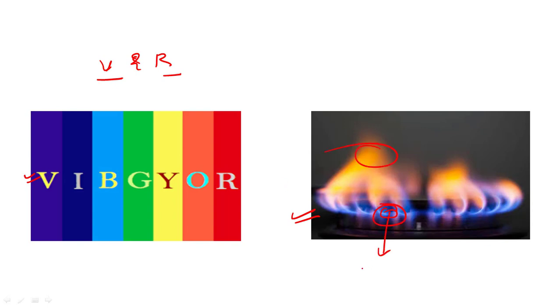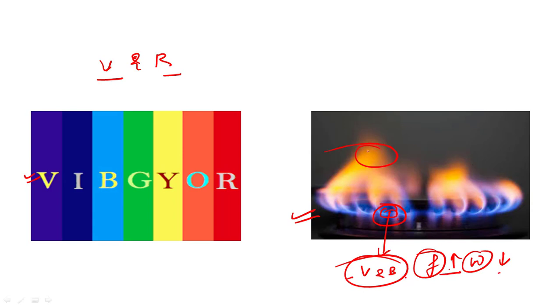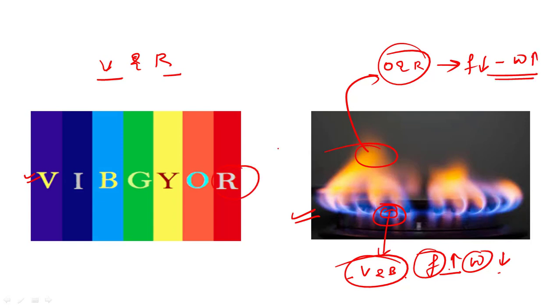This color, which is violet or blue, will have higher energy, that means higher frequency, and that means lower wavelength. And the color which is at the top, that is orange and red, will have lesser energy, that means lesser frequency, that means higher wavelength. The reason why all the warning signs are red is because we can see it from a long distance, because it has a higher wavelength.